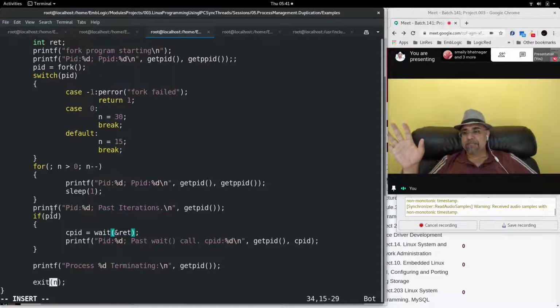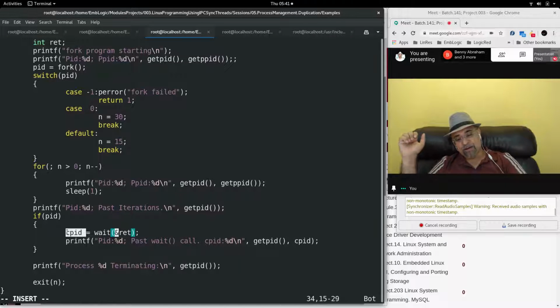Right now we are showing that the parent process goes to pause, and then when the child gives exit, it comes out of pause and says parent process PID past wait call, CPID. CPID also will print. CPID is the return value from the wait, which will be the PID of the child process that just finished the execution. Let us execute this. Then if you have any questions on this program, I'll take it.